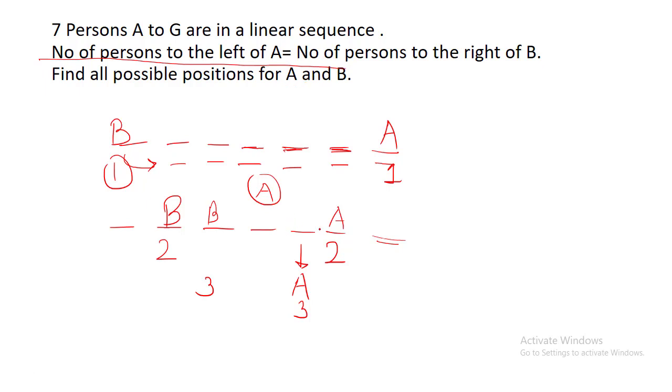Now is this all? A can come here also, guys, look. In that condition, B will be fifth from the left. 1, 2, 3, 4, 5. So if A is here, B will be here. Number of persons to the left of A becomes 2. Number of persons to the right of B becomes 2. So if A is here, B will be here. If A is here, at the extreme left corner, there are 0 persons to the left of A. So I want 0 persons to the right of B. So B will be here.